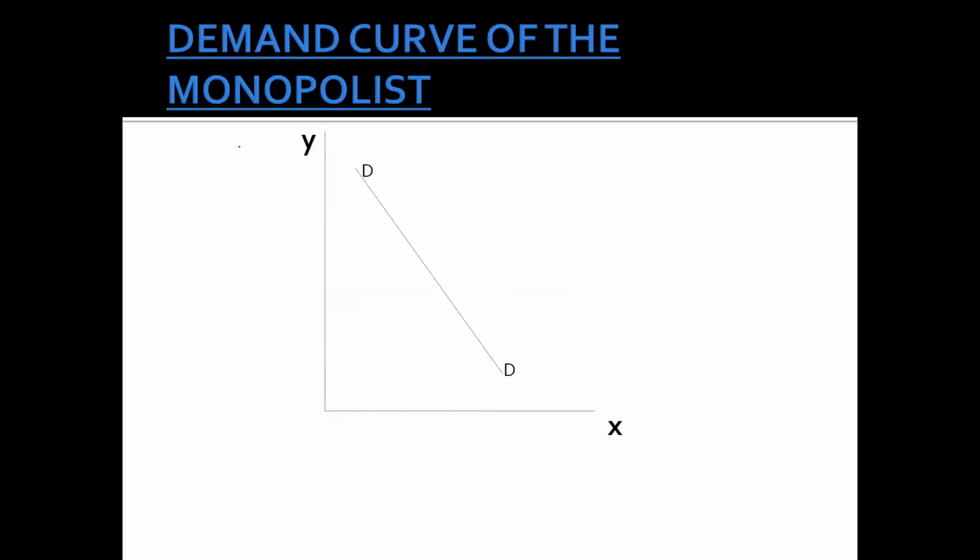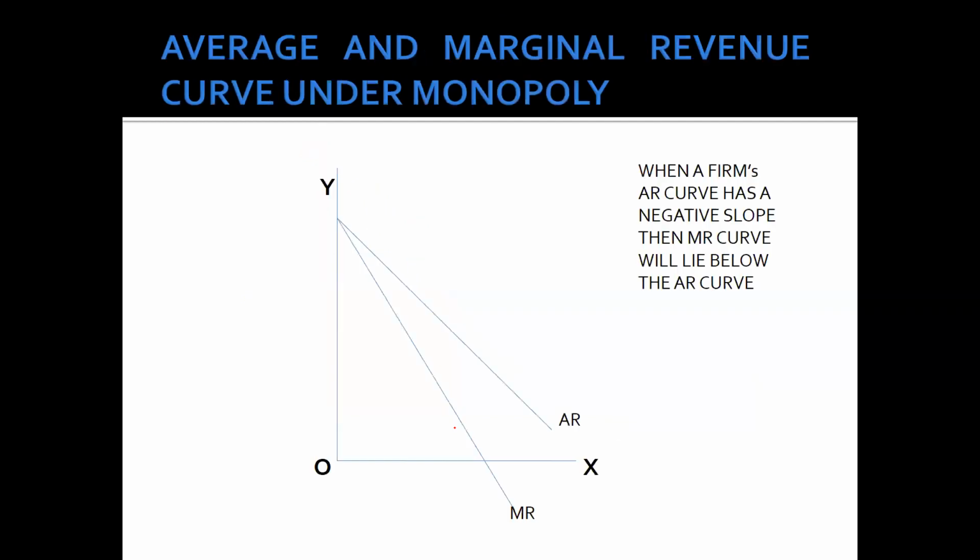So the demand curve of the monopolist, that is the monopoly market, is always sloping downward. You can see it would be like that. This demand curve is like that.